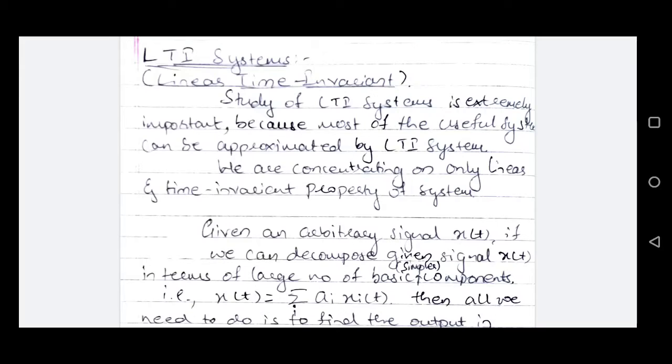They can be causal system or non-causal system. They can be invertible or non-invertible. The rest 4 properties we will not worry about. But the major 2 properties that we'll be considering is a system has to be linear as well as it has to be time invariant. We'll be considering these 2 properties in the system and we'll study these linear time invariant systems.